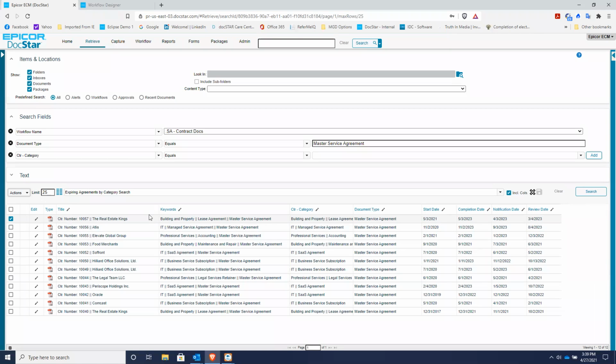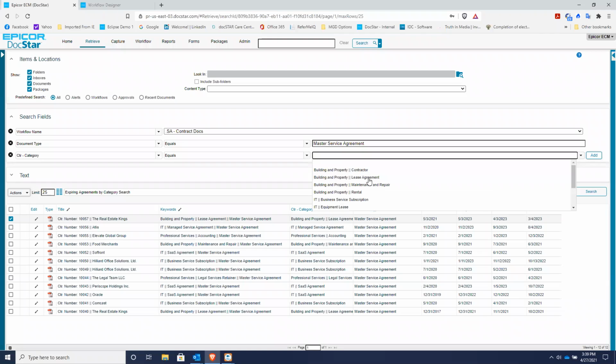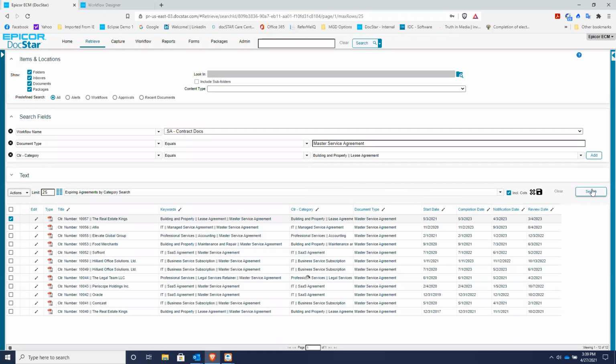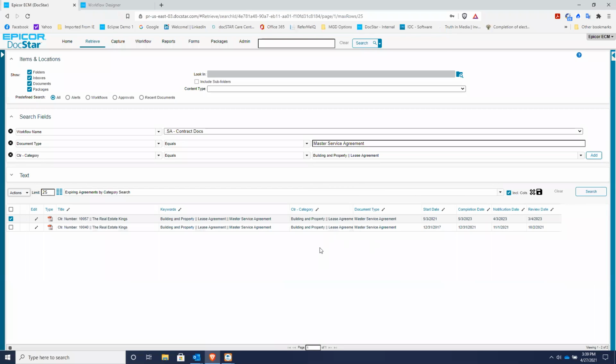Or, like I was saying earlier, you can just have a category only search. So maybe you just want to see lease agreements and narrow your search to just the leases that you have in the system. So you can set up this retrieval process any way that makes the most sense to you. Now we can set up notifications, like I was saying earlier. A review date, you want to be notified when you have a review coming up for, say, a lease renewal or some kind of contract renewal.